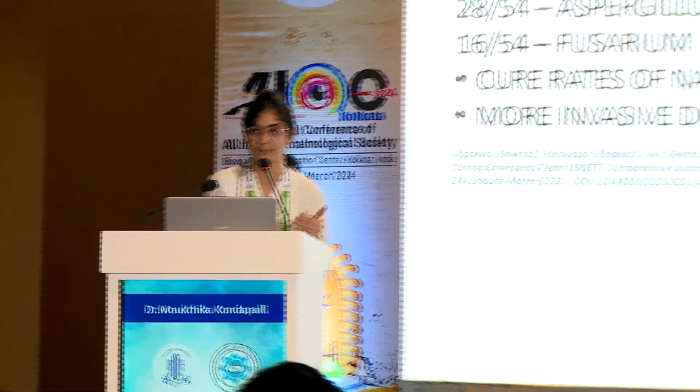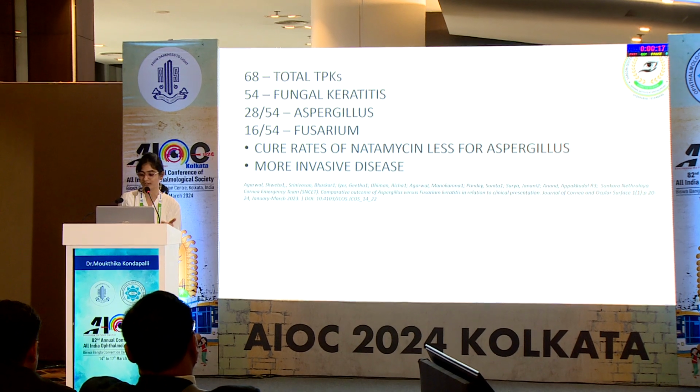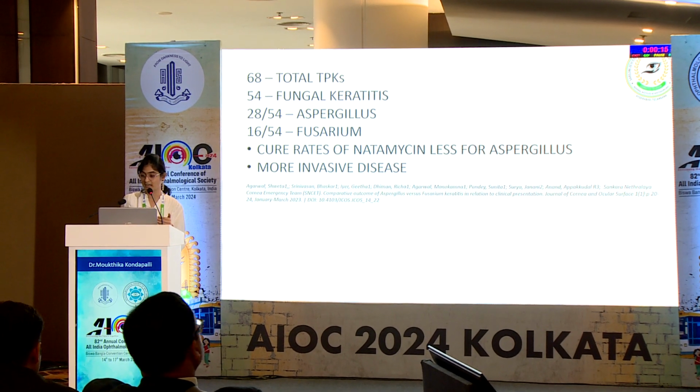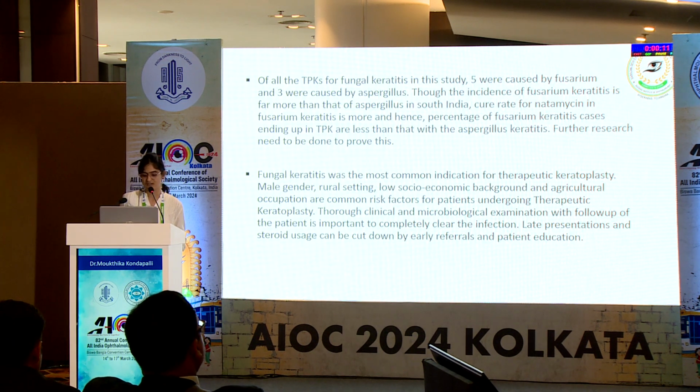My 1 year sample size was 68, out of which 54 showed fungal positive, 28 out of 54 were Aspergillus positive and only 16 showed Fusarium positive. This discrepancy could be because natamycin is less penetrative than other antifungals, cure rates of natamycin are higher for Fusarium when compared to Aspergillus, and Aspergillus being a more invasive disease. Further research needs to be done to prove this.